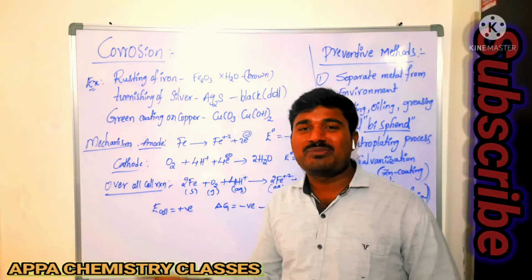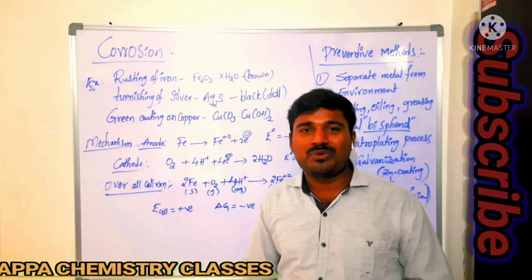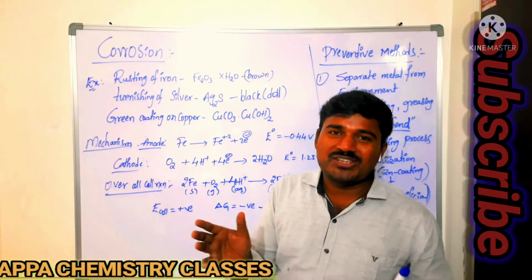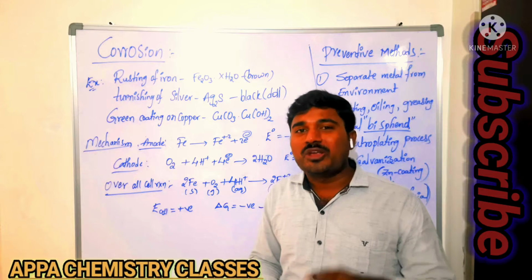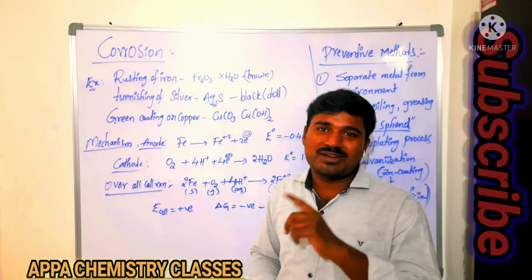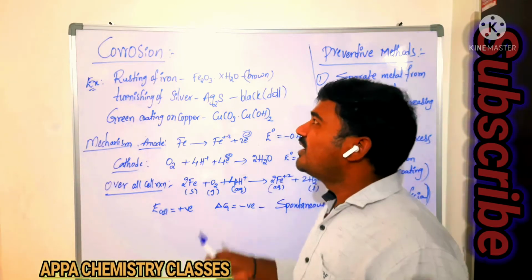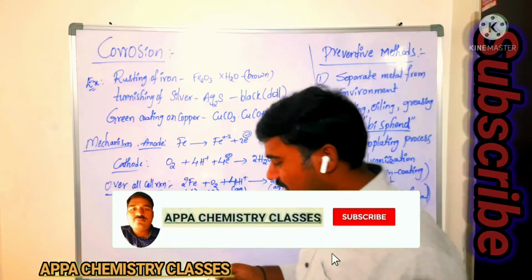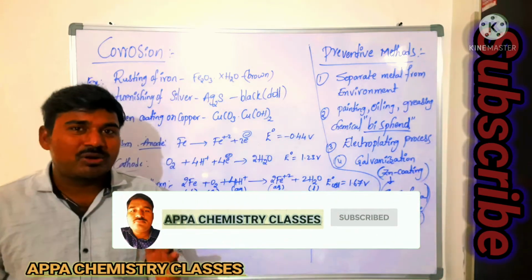So it is the last topic. Before this we had seen the fuel cell, that is an important one. We had seen the limitations and uses of fuel cell. You can find that video in the i-card as well as at the end of the video. Okay? So next we are going to see corrosion. Now corrosion is nothing but what?